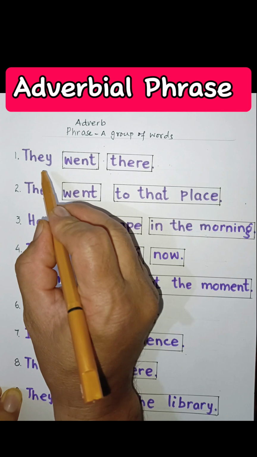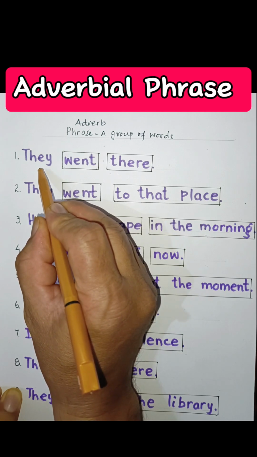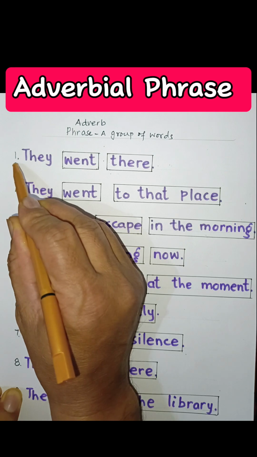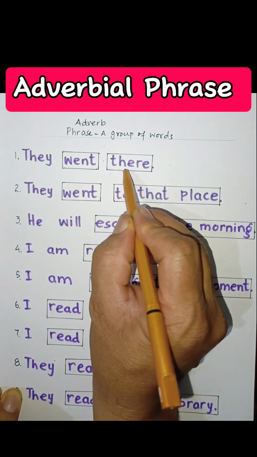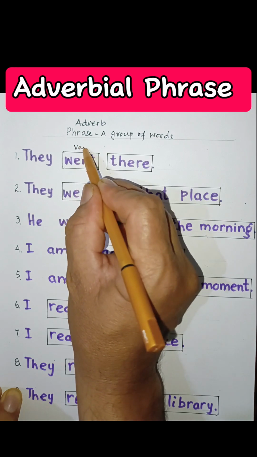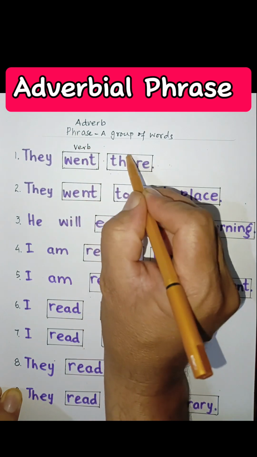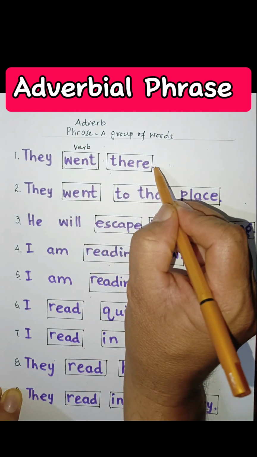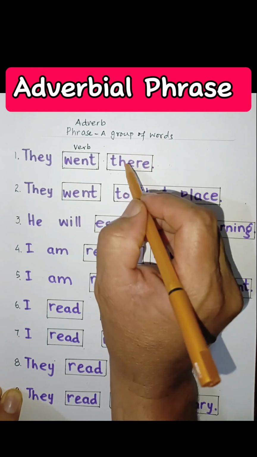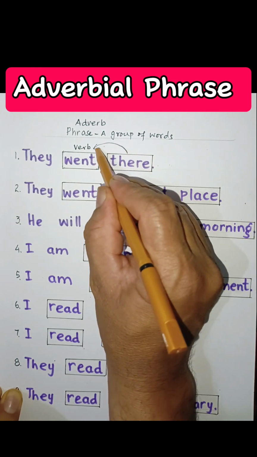So let's see how it functions in sentences. First of all, look at sentence number 1. They went there. Over here you can say that this is the verb, and there is the answer to the question where. So it is actually adding to the meaning of that verb.